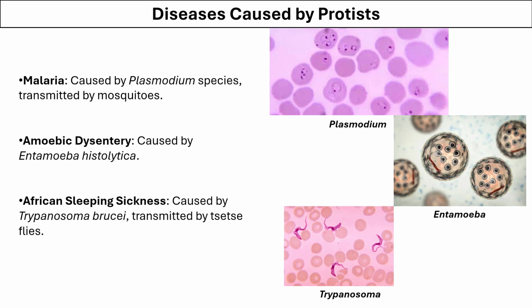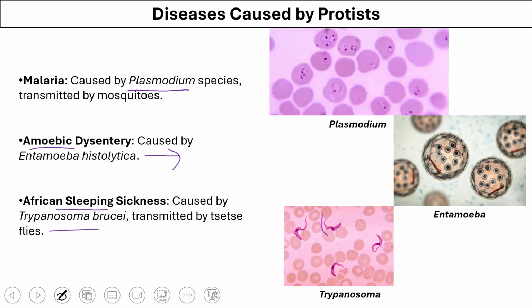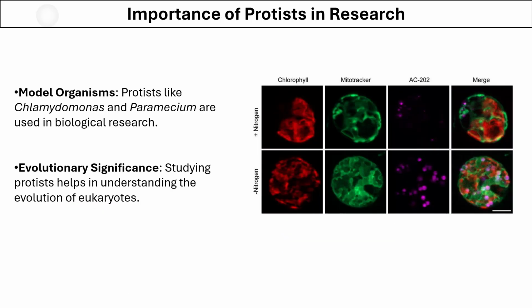Some common diseases caused by protists are malaria, caused by Plasmodium, which is transmitted by the bite of a mosquito; amoebic dysentery, which is caused by Entamoeba histolytica, and is spread by contaminated food or water; and sleeping sickness, caused by Trypanosoma brucei, a parasite transmitted by the bite of the tsetse fly.